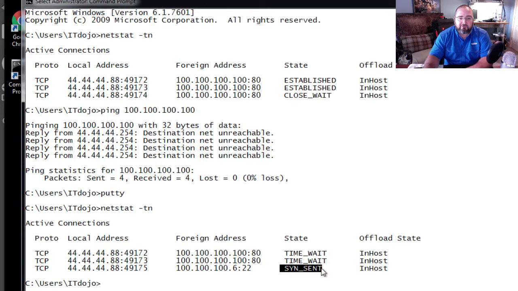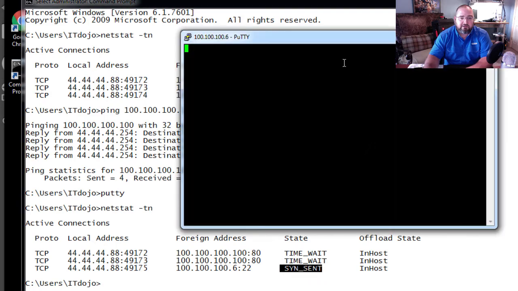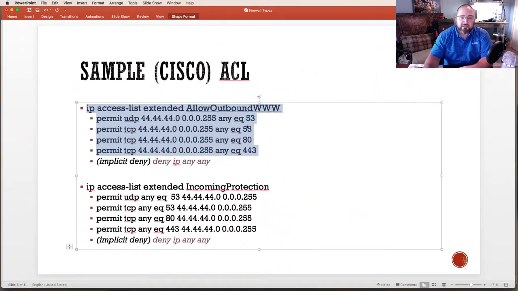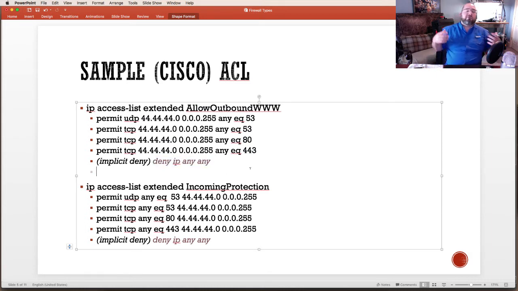Notice that a synchronization request has been sent, but the connection isn't establishing. The reason for that, just so you understand, is that there's no rule that allows port 22 to go out, so this implicit deny is catching it and denying the traffic. So the only traffic that's allowed out of this network is traffic going to port 80, 443, or 53.